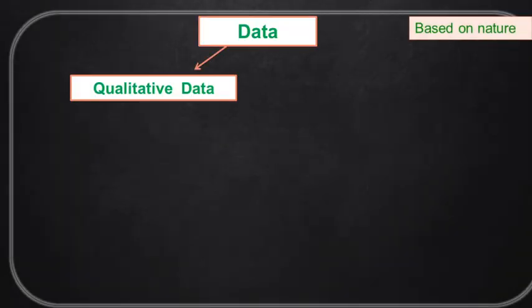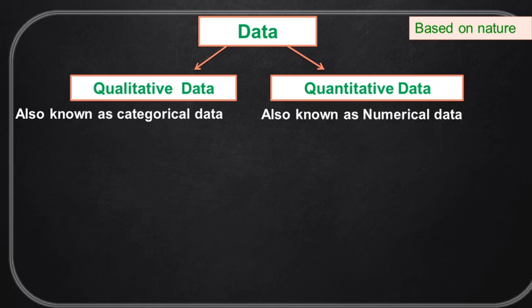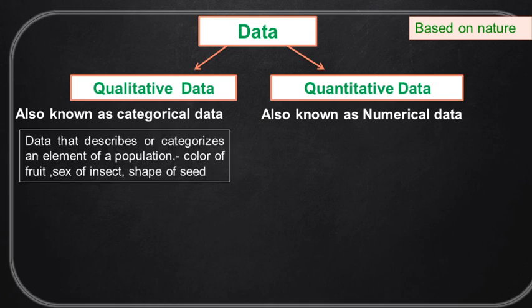Based on the nature, data is classified as qualitative data and quantitative data. Qualitative data is also called categorical data, while quantitative data is called numerical data. Categorical data describes a particular element of the population, like the color of a flower: red, yellow, white. These are descriptions of the flower.